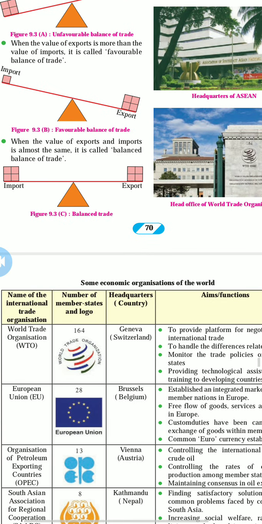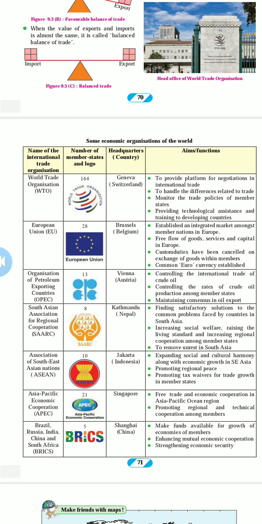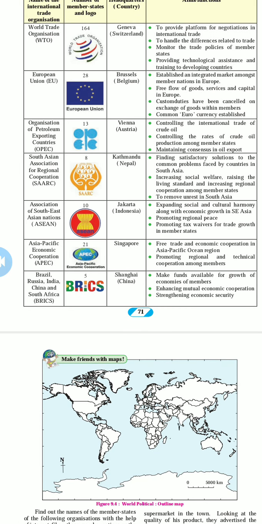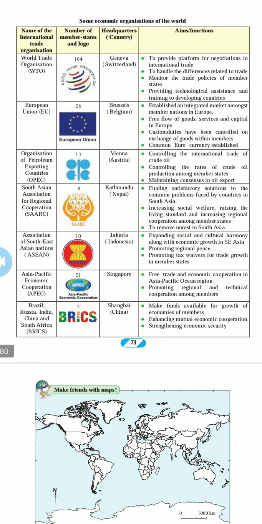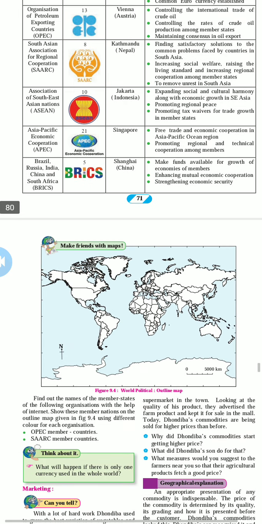These are the tables. This is very important, it will come in your exam with different questions. World Trade Organization, European Union, Organization of Petroleum Exporting Countries, South Asian Association for Regional Cooperation, Association of Southeast Asian Nations, Asia Pacific Economic Cooperation, Brazil, Russia, India, China, and South Africa. So these are different organizations. They have different aims and functions. We'll stop here and continue in the next lecture. Thank you.